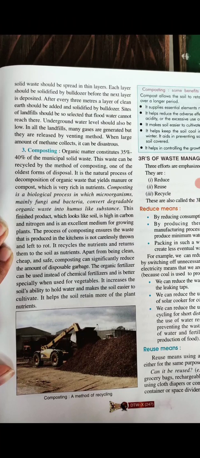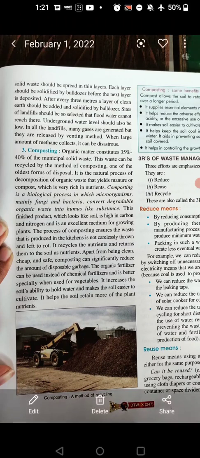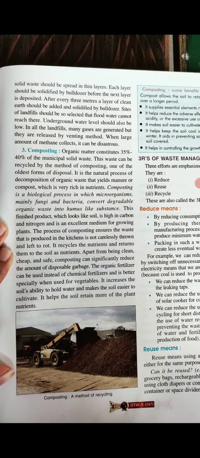Okay, and this finished product looks like soil, is high in carbon and nitrogen, and is an excellent medium for growing plants. Basically it becomes humus, which is rich in nutrients, and can be added to the soil for better growth of plants instead of the chemical fertilizers. Okay, these are mainly organic fertilizers.